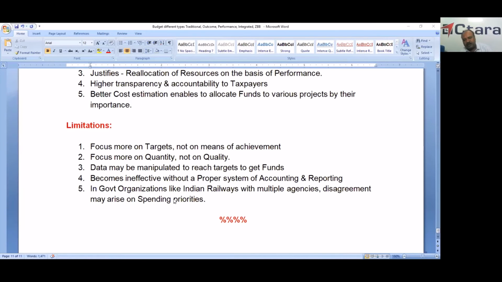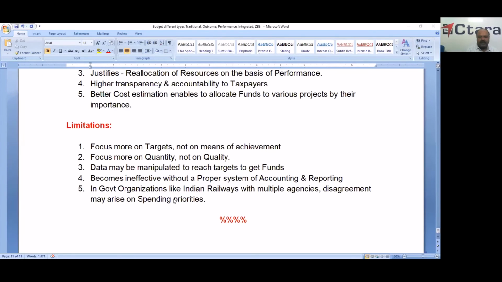It focuses more on targets, not on the means of achievement. How we are achieving these targets is not important in the performance budget. They are only interested in whether they achieved the target or not. And it focuses more on quantity, not on quality. That is very difficult in railways. Here quantity is not important; quality of the POH of locos, coaches and wagons is, to ensure the safety of the public. In the performance budget they concentrate more on quantity, not on quality, so that is not correct for the railways.